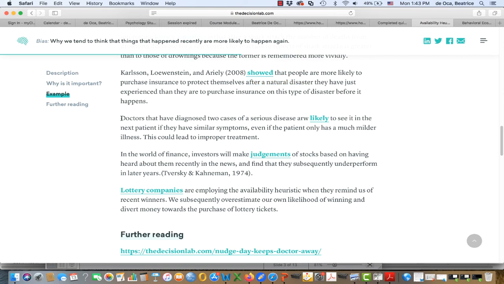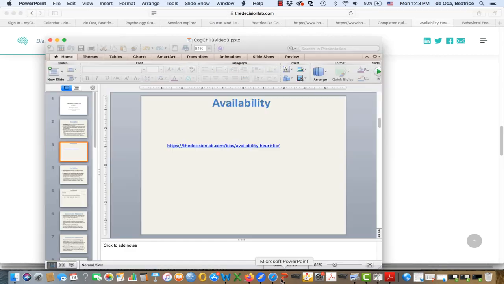Similarly, in terms of medical decision making, doctors that have diagnosed 2 cases of a serious disease are likely to see it in the next patient if they have similar symptoms, even if the patient only has a much milder illness. So that can lead to improper treatment. So this is true even if the disease is somewhat rare. If they have 2 diagnoses of it, then they're going to be at risk of diagnosing it falsely in patients who have similar symptoms, even though it's probably not likely. And so there's a lot of examples of how people falsely judge the likelihood of an event based on what's happened in the past and how easy it is to remember something. So that's the definition of availability heuristic.